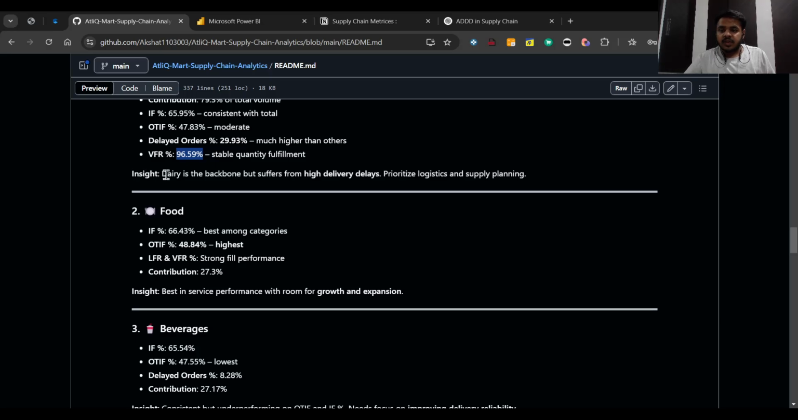So, what is the insight? That dairy is the backbone, but suffers due to high delivery days. So, we have to prioritize logistics and supply planning.